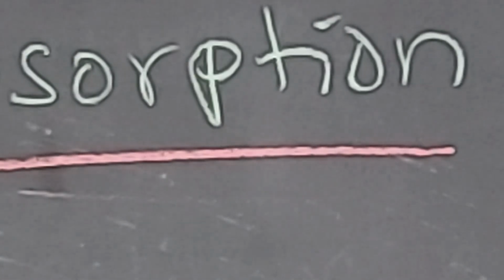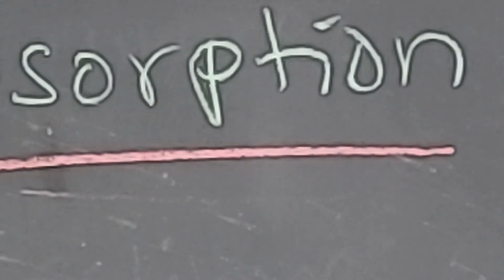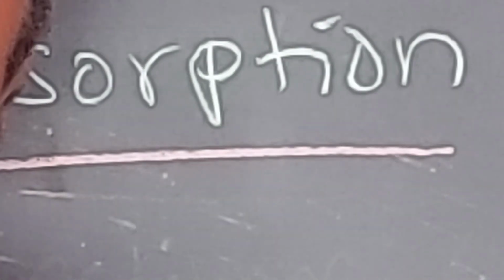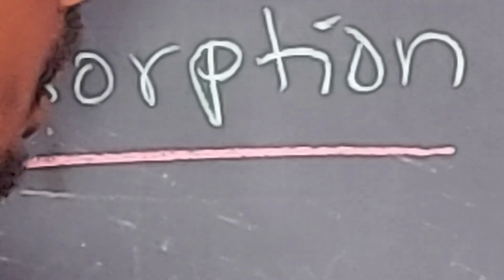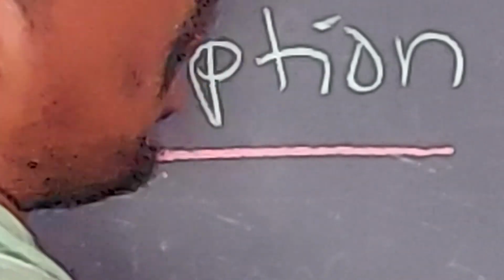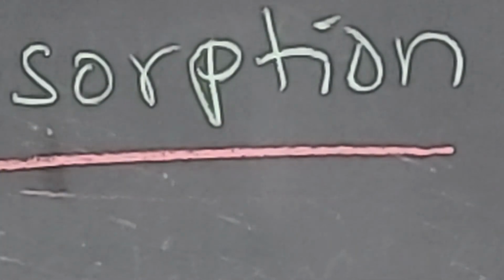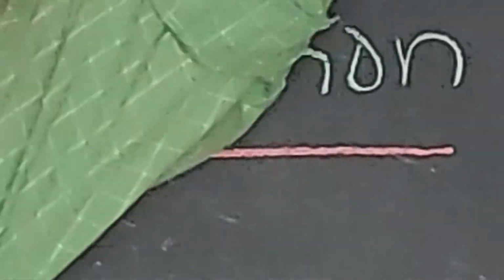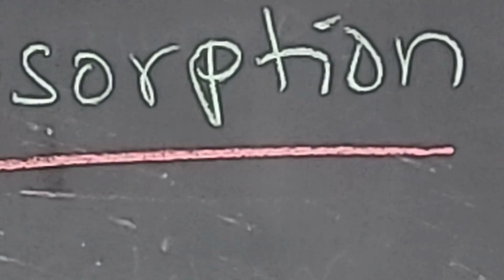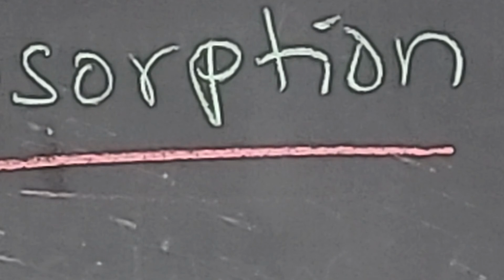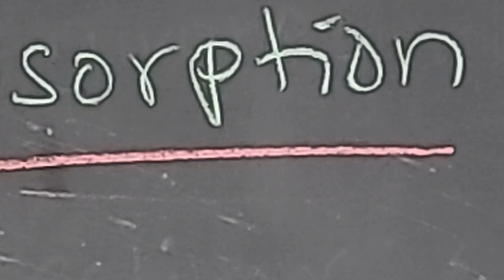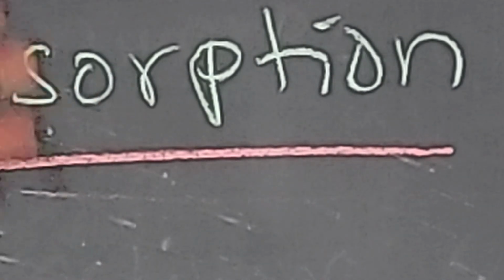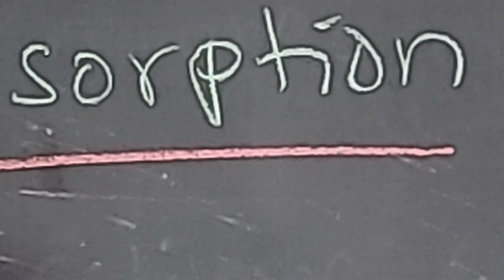And finally, egestion. The remaining undigested food materials are sent outside the body through the anus, which is known as egestion. So these are the steps involved in the process of nutrition in animals. First one, ingestion. Second one, digestion. Third one, absorption. Fourth one, assimilation. And fifth one, egestion.